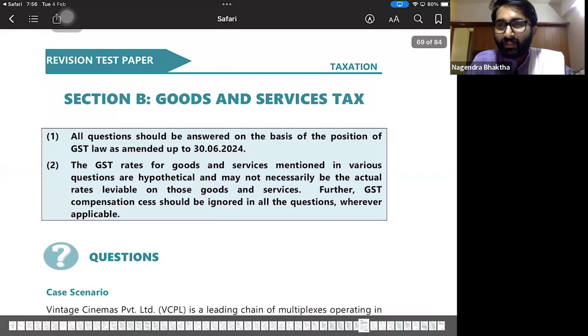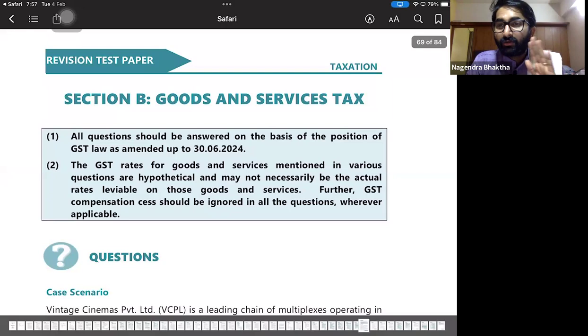RTP, without studying RTP, don't go to the examination. Please do solve all the questions from the RTP soon. Whenever the ICAI declares one more RTP, we will discuss that. Now here we are discussing RTP January 2025.